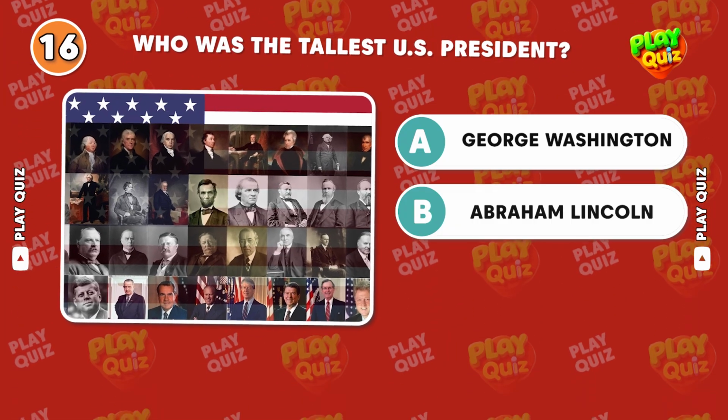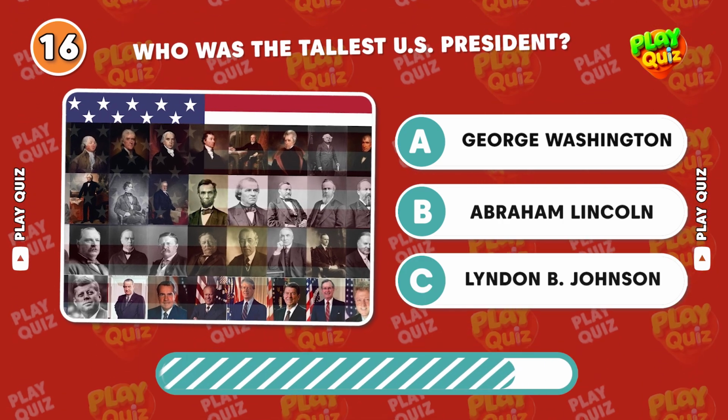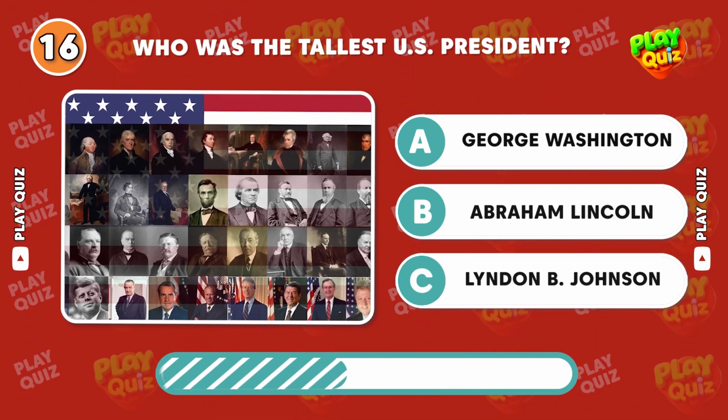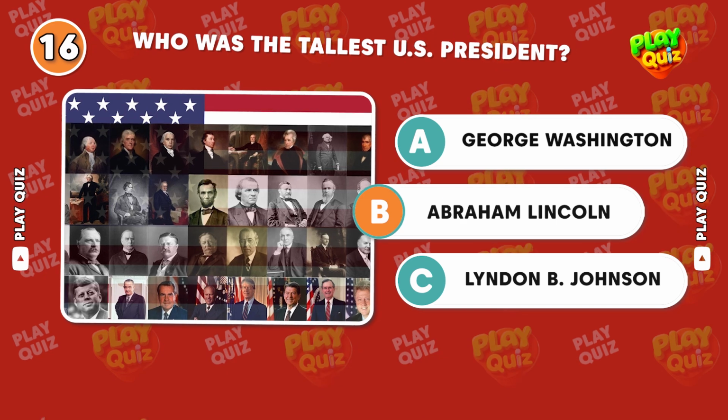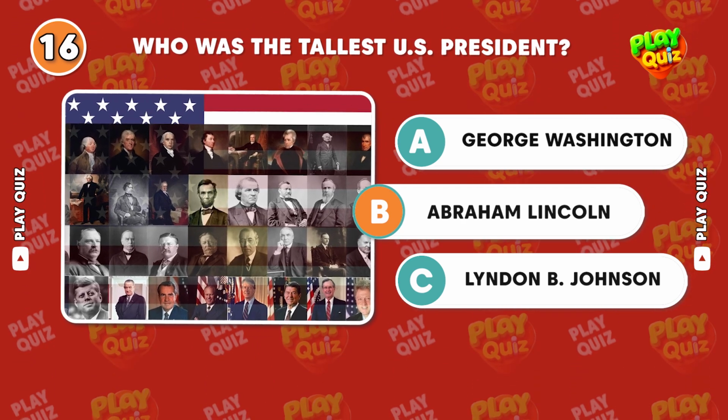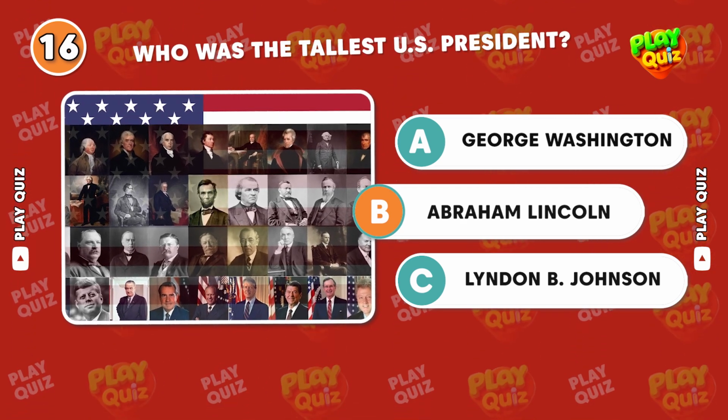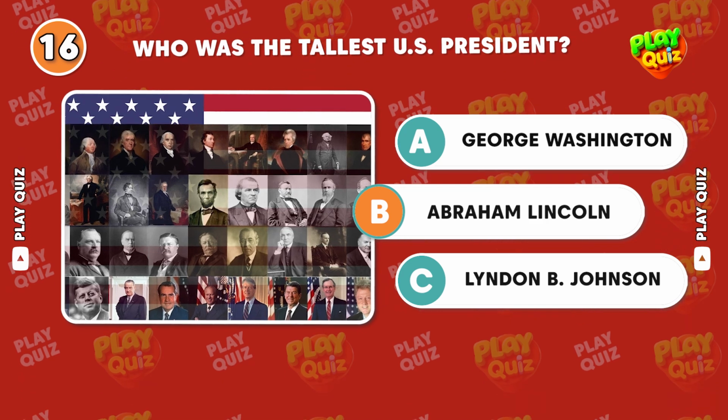Who was the tallest U.S. president? Correct answer, Abraham Lincoln. Lincoln stood 6 feet 4 inches tall, making him the tallest president in U.S. history.